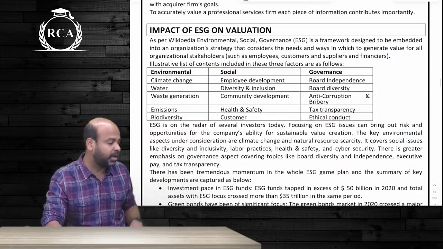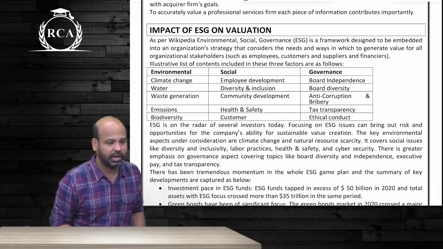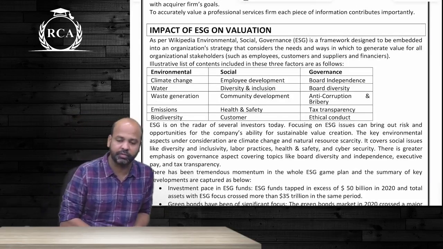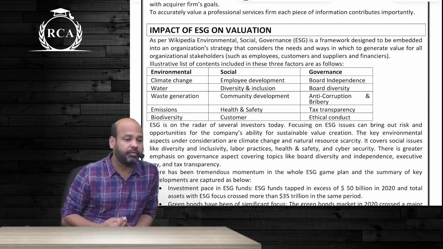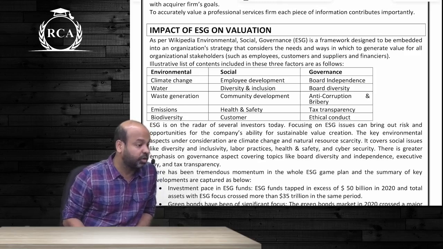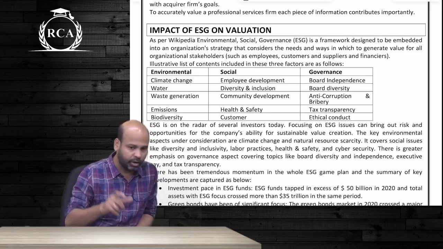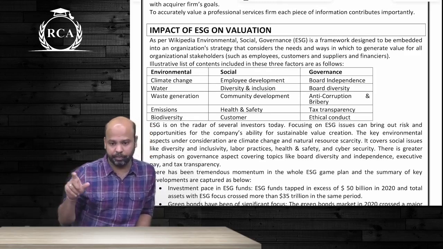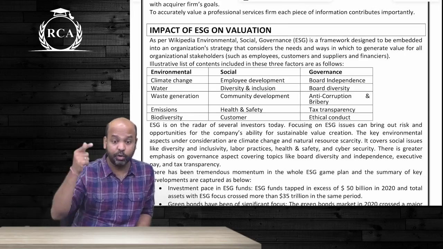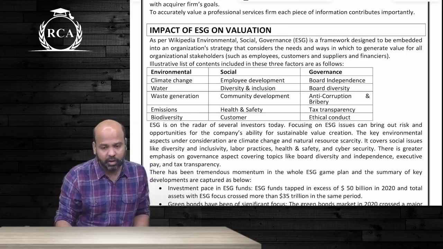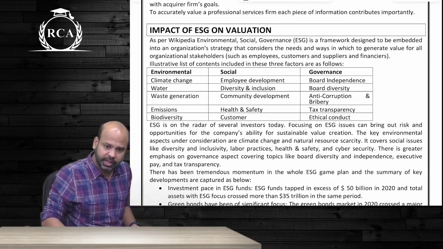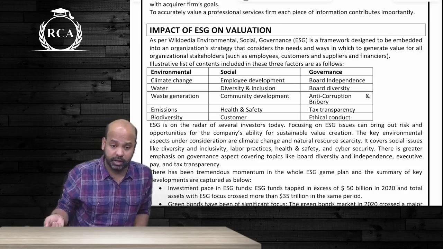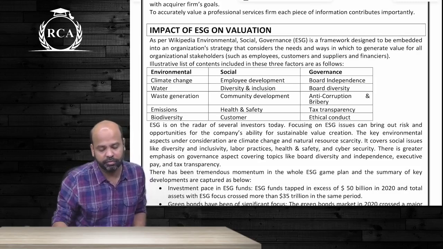And the last part was impact of ESG on valuation. E standing for environmental measures, S standing for social measures, G standing for governance. If a firm were to implement environmental measures, what will be the impact on their bottom line? How will their profits increase or decrease? If a firm were to implement better social measures, again, how is that going to cost the organization? What will be the impact of that on profitability? Governance, because of bad governance, how can your profit get affected? In the form of penalties, in the form of fines.